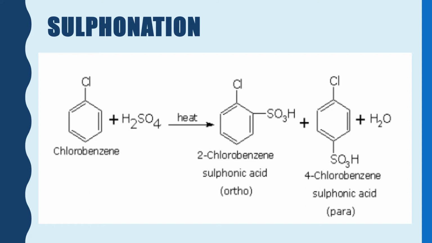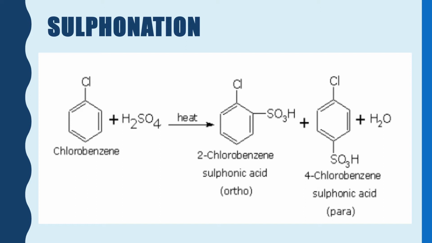In another sulfuric acid present in the system, the lone pair of electrons on the oxygen atom, as seen in the diagram, form a bond with the hydrogen ion. And finally, at the oxygen atom, a positive center is created.